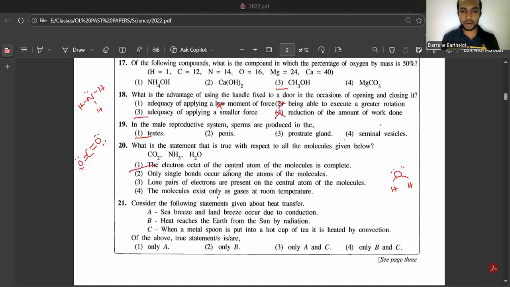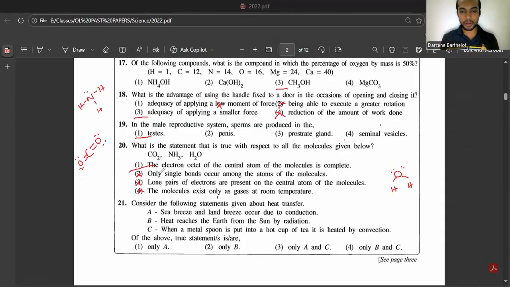Only single bonds occur among the atoms of the molecule. No, here in carbon dioxide, it's double bonds, so it's wrong. Lone pairs of electrons are present on the central atom of the molecules. In carbon dioxide, they are present on terminal atoms, not on the central atom. It's also wrong. The molecules exist only as gas at room temperature. Water is present as a liquid at room temperature, so it's also wrong. Answer is the first one.